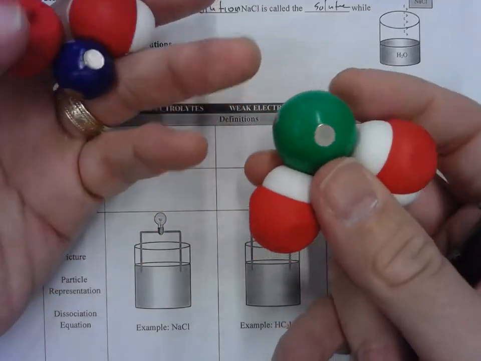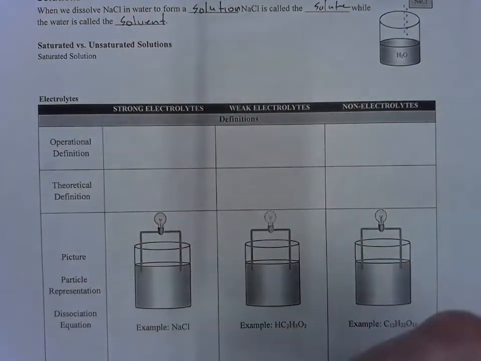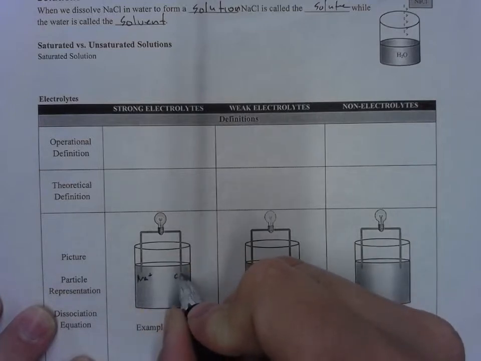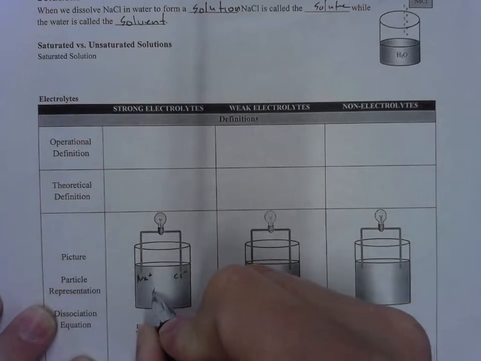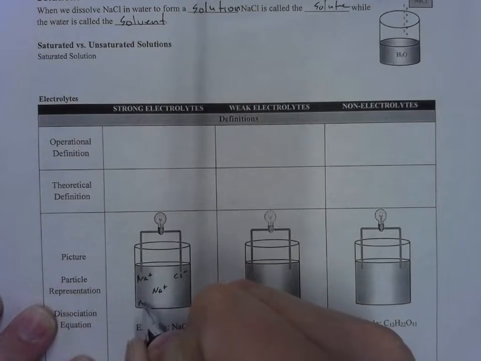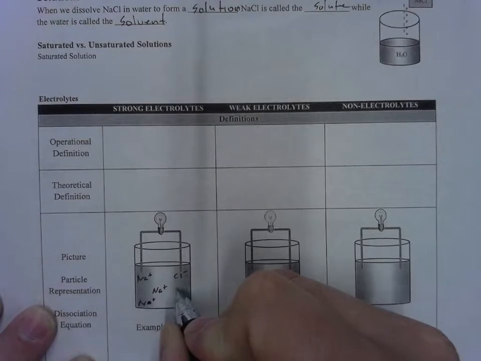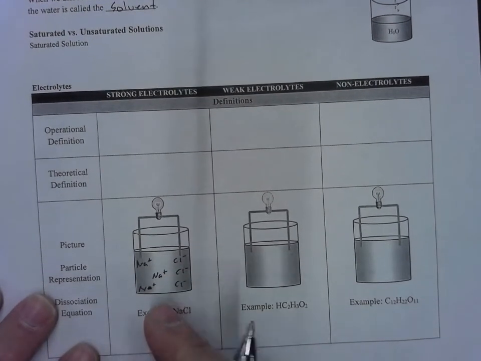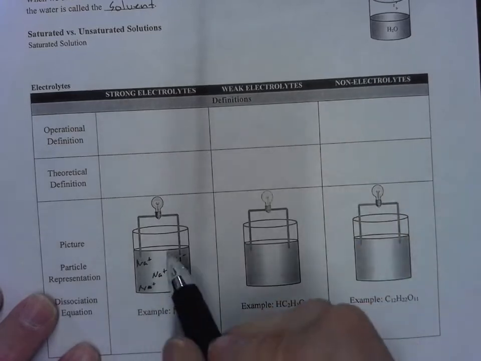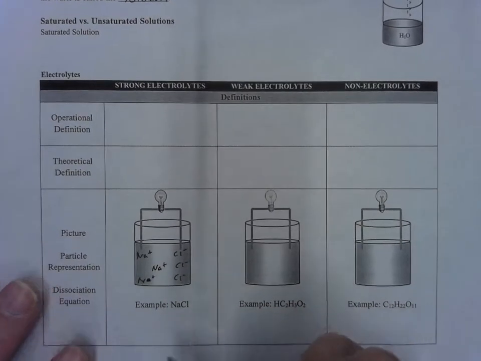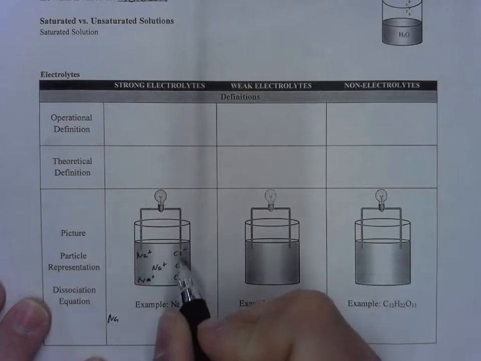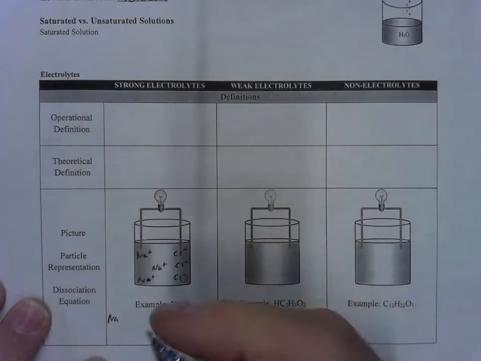And once they dissociate, it looks kind of like this. You get the Na+ over here, and the Cl-, and the Na+, Cl-, Cl-. Now it's not all uniform like this. This happens on a scale of trillions and trillions of times. Okay, so what happens is this. The Cl doesn't just sit on one side. These things are all mixing around together.